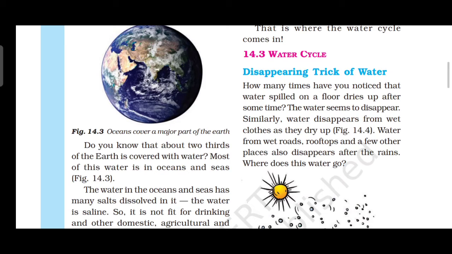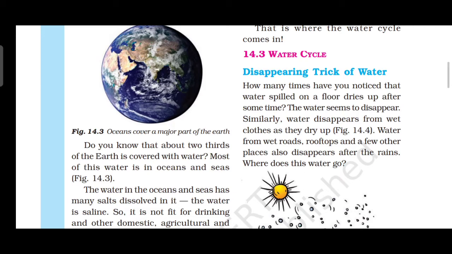After washing, you hang the clothes in the sunlight, right? The water dries up easily in the sunlight because of evaporation of water. So that is why the clothes dry easily. Okay.